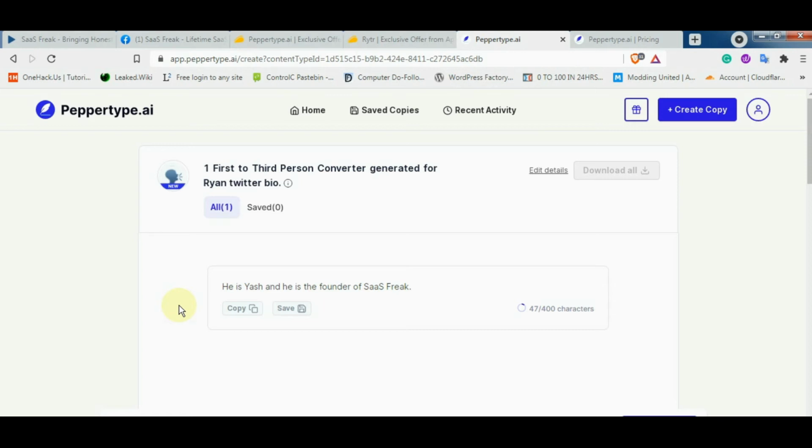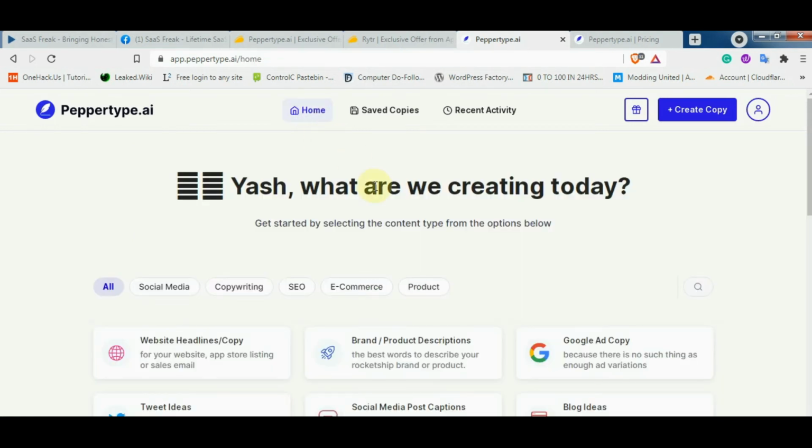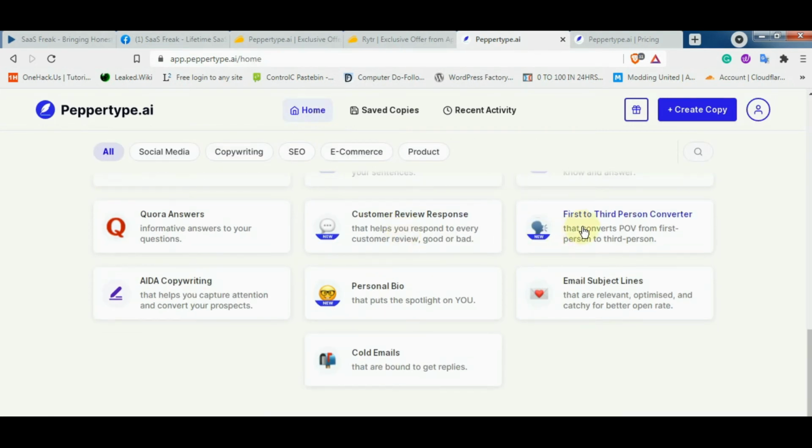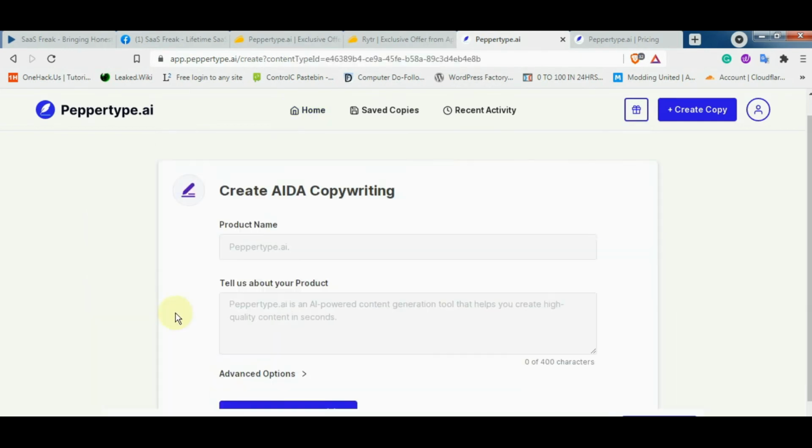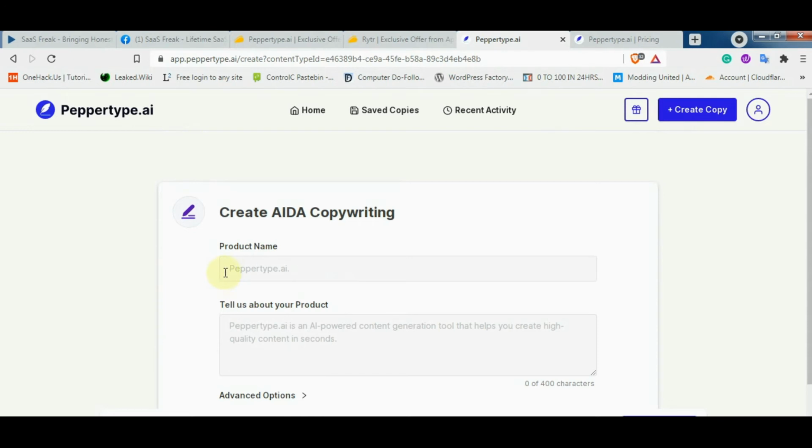So basically, let me explain what this use case was. The use case is first to third person converter, and it works. It will convert any paragraph or any sentence from first person to third person. So if you are into story writing, this can help you. Okay, now let's try AIDA copywriting.